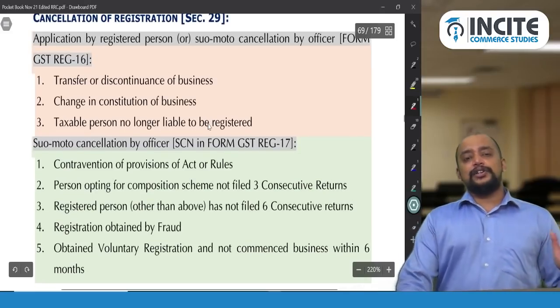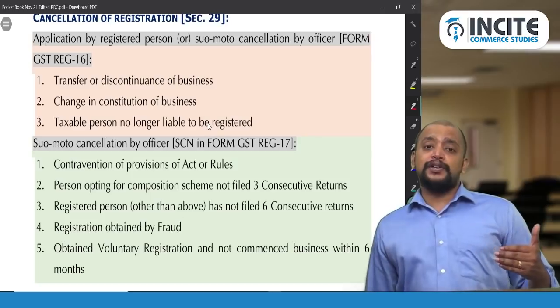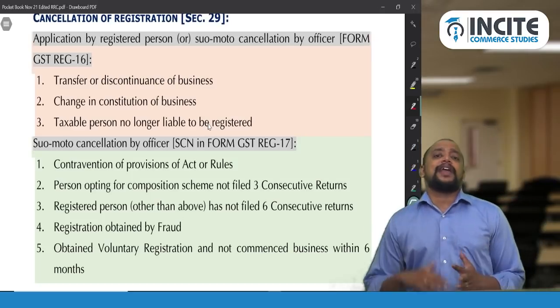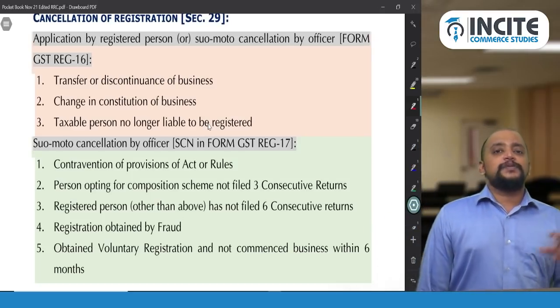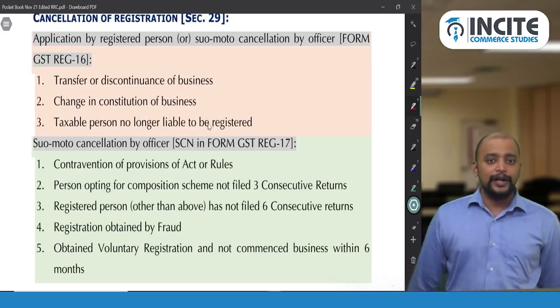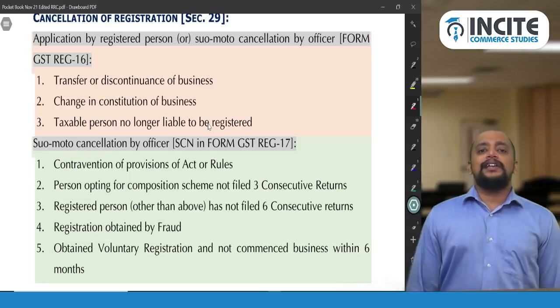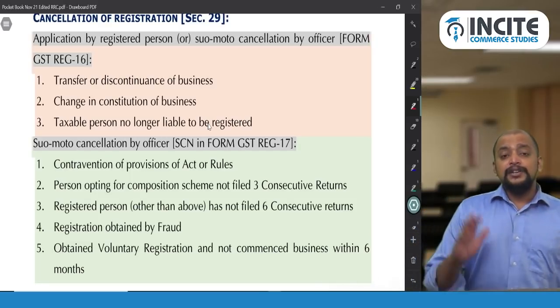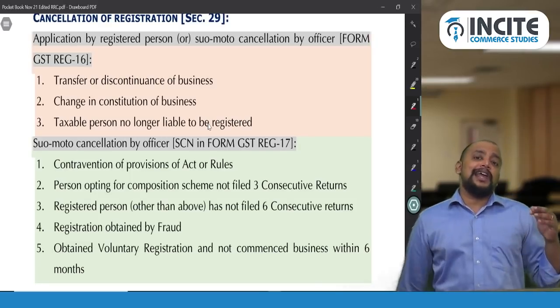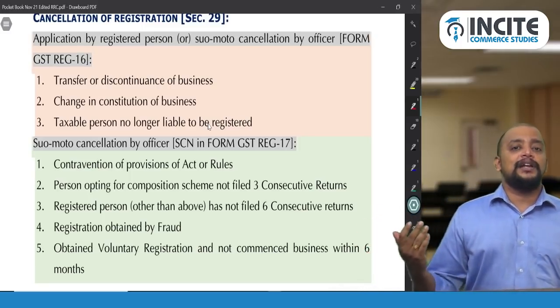Then cancellation of registration, section 29. There is another concept of suspension of registration also, which is now part of cancellation of registration. Suspension is a step that comes before passing the cancellation order. First we need to know the situations or reasons why there will be cancellation of registration. This cancellation of registration can be done either by the registered person or suo moto. It can be initiated by the proper officer.